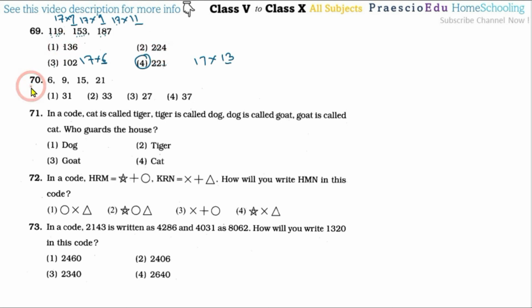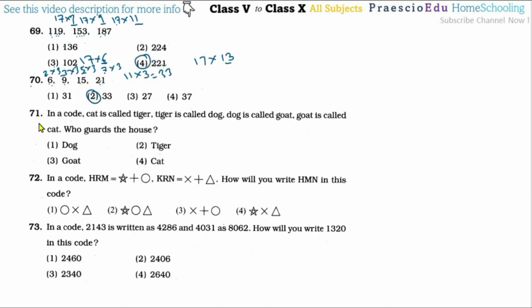Question number 70. 6, 9, 15 and then 21. In this one, 2 multiplied by 3, we are getting 6. Then 3 multiplied by 3, we are getting 9. Then 5 multiplied by 3, we are getting 15. Then 7 multiplied by 3, we are getting 21. This means 2, 3, 5 and 7, these are the prime numbers. After this 7, there is 11, and 11 multiplied by 3 is 33. So that's why option number 2 is the correct one.